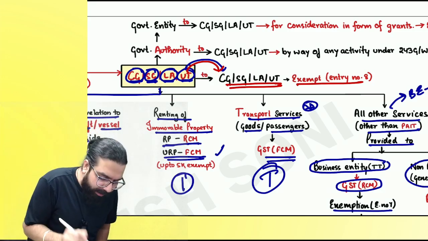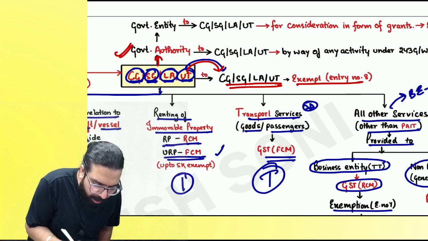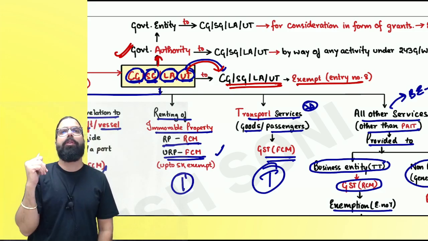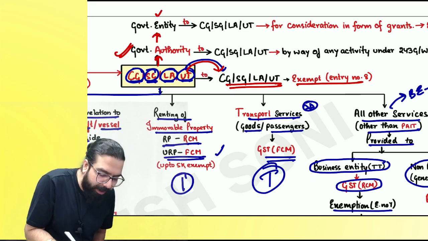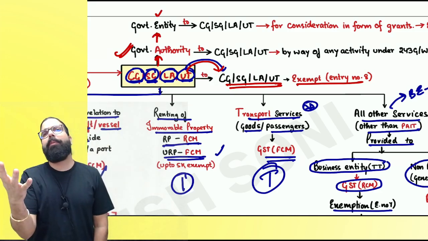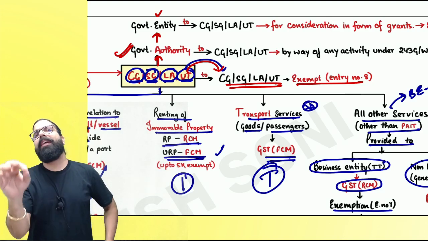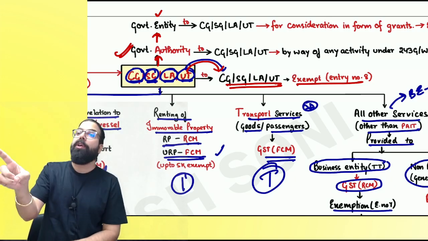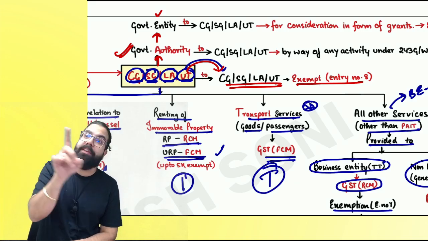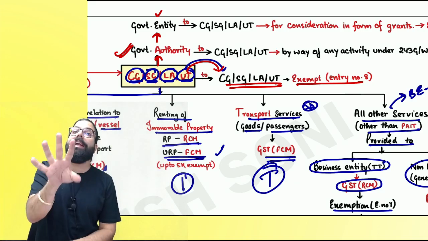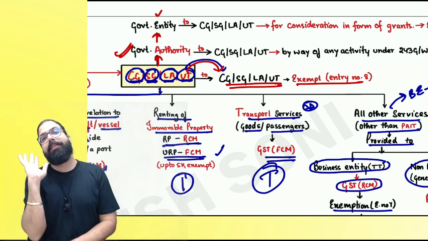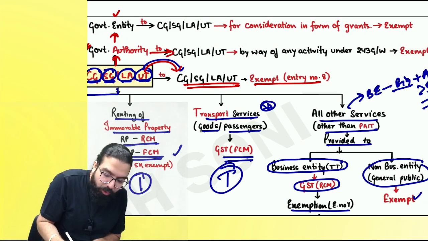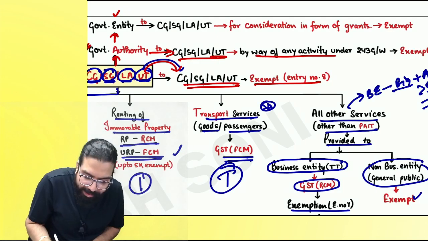The next one over here is governmental authority. Now, government forms governmental authority, and government also forms governmental entity. But what is the difference between both of them? Actually, 90% of an entity is owned by the government. Now, what happens? A governmental authority performs those functions which are told under 243G and W. An entity can perform any function which government tells them. Are we clear?